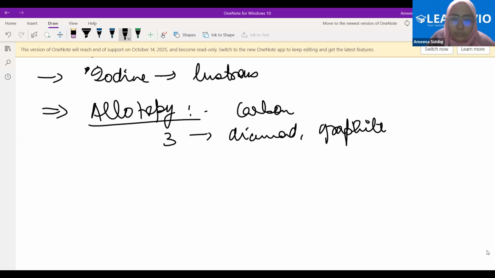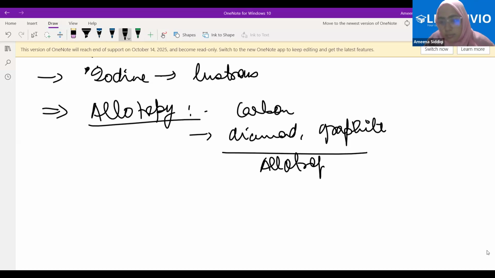What do we mean by allotropes? When one element exists in the same physical state but in a different arrangement. Okay, that is what we mean by allotropes.